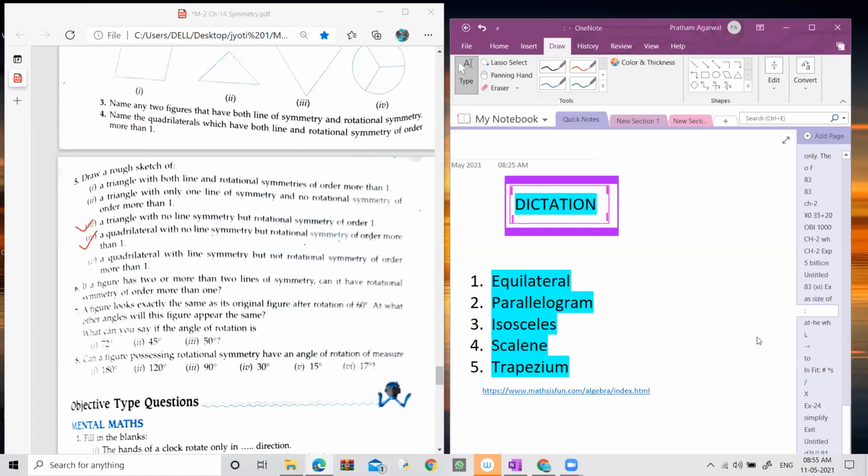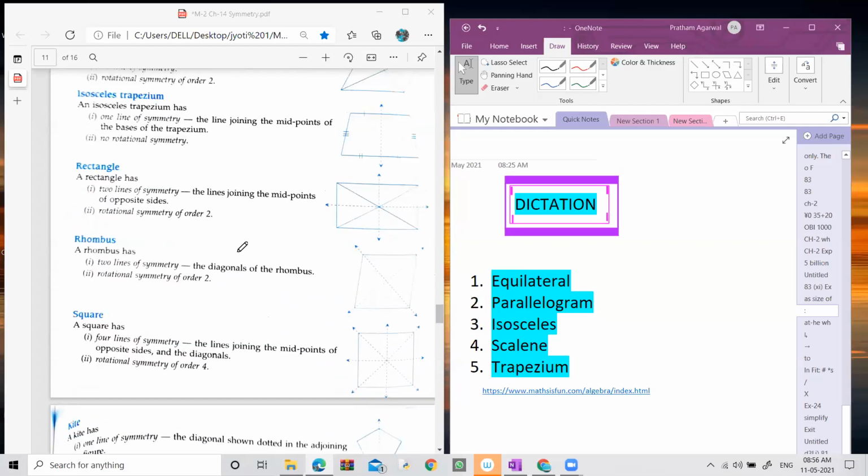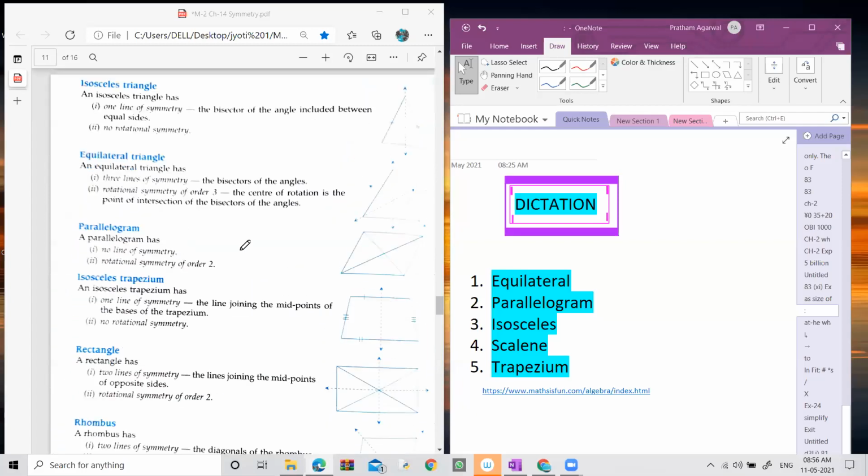Yes, Karan Korwani, your answer is correct. So the figure is parallelogram. I'm showing you. How is it possible? This is a parallelogram figure. It is having 4 sides. That's why it is a quadrilateral. Opposite sides are equal and parallel to each other. This is the one pair of opposite sides. This is the second pair of opposite sides. So opposite sides are equal and parallel in this figure, in parallelogram.